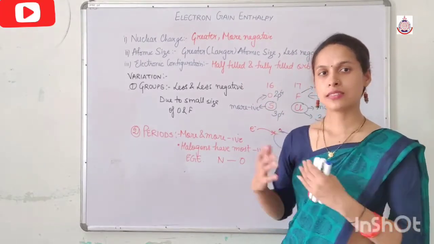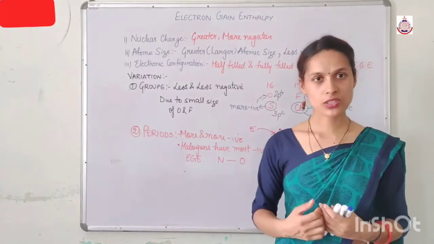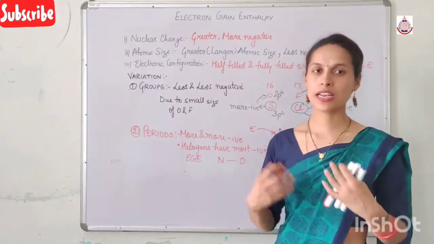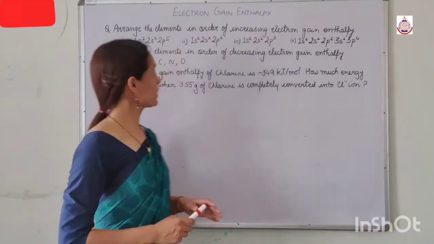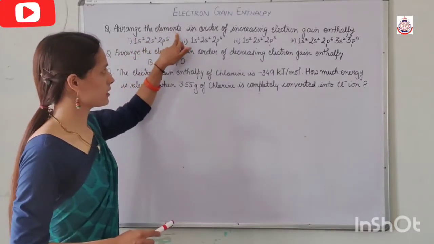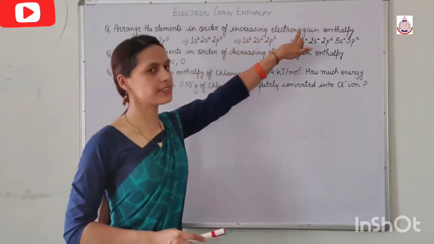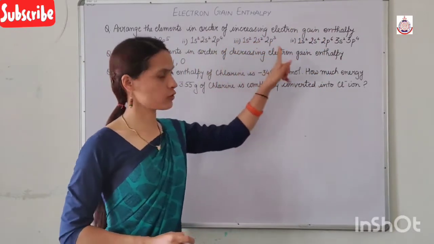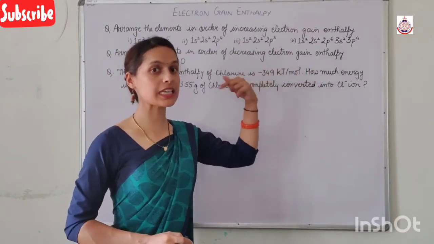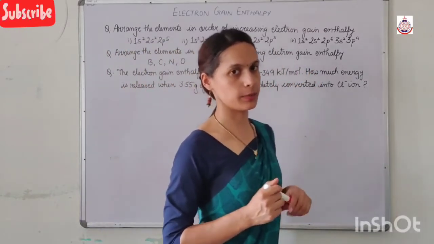Now we'll do some questions so that the concept of electron gain enthalpy becomes more clear to you. So the first question is, arrange the elements in order of increasing electron gain enthalpy. Now we have to arrange these electronic configurations in the increasing order of electron gain enthalpy.